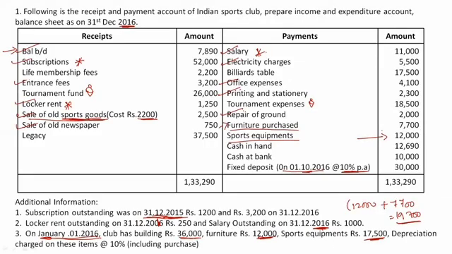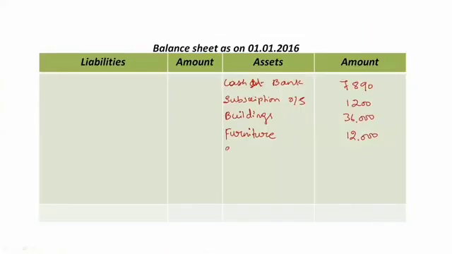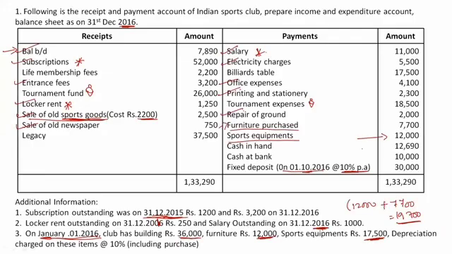Along with that, the firm also had sports equipments of rupees 17,500. Again, you should not take the purchase and sale of sports equipments, only the opening balance of sports equipments, which is 17,500. So sports equipments, 17,500 rupees. Clear?